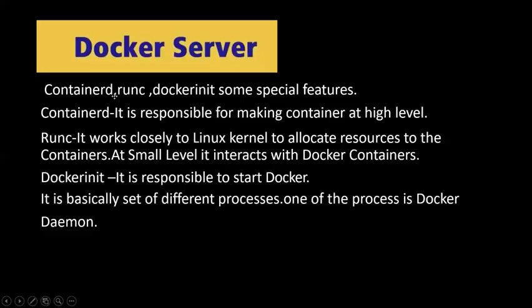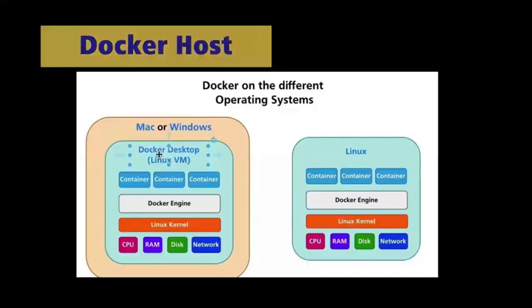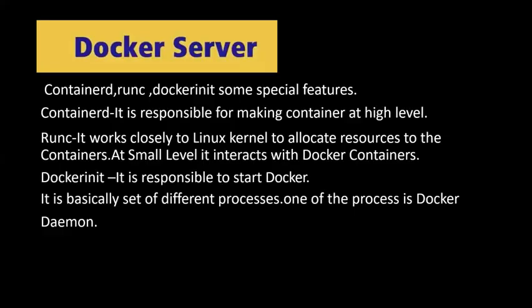So what is there in the Docker server? It is basically divided into three components: containerd, runc, and Docker init. Some special features: containerd is responsible for making containers at a high level. runc works closely with the Linux kernel and allocates resources to containers, and at small levels it interacts with the Docker containers also. Docker init is responsible to start a Docker.